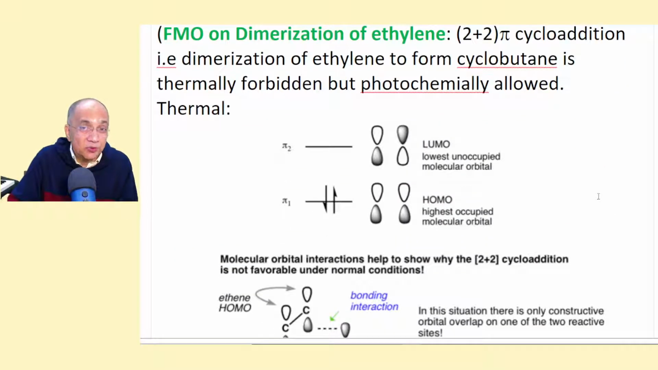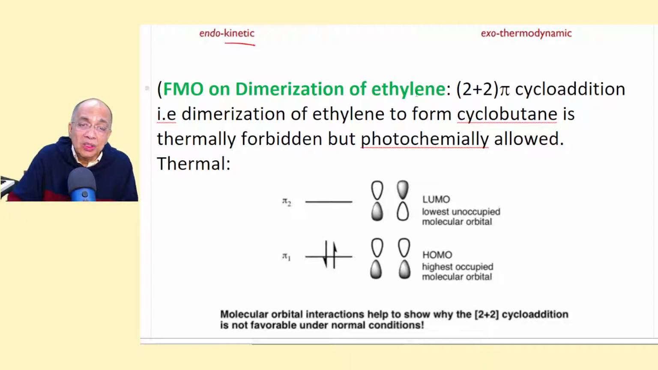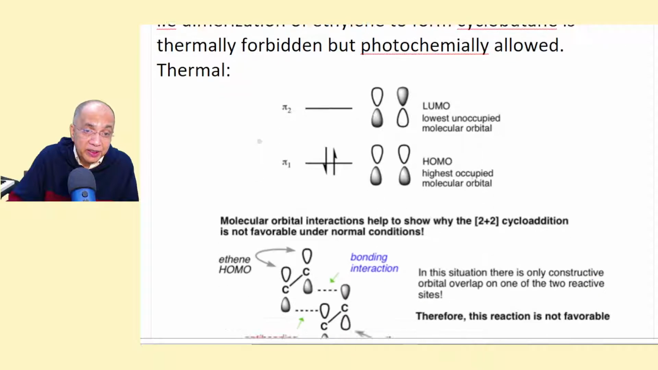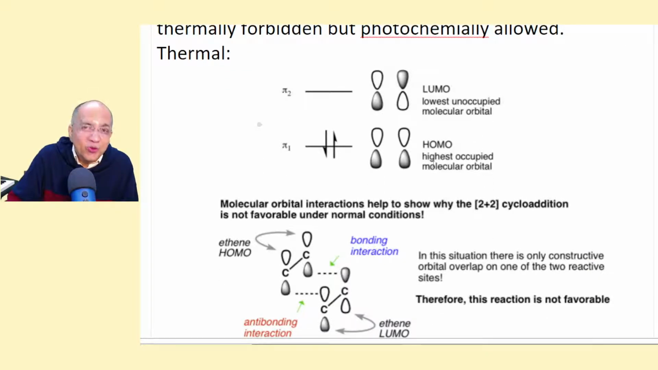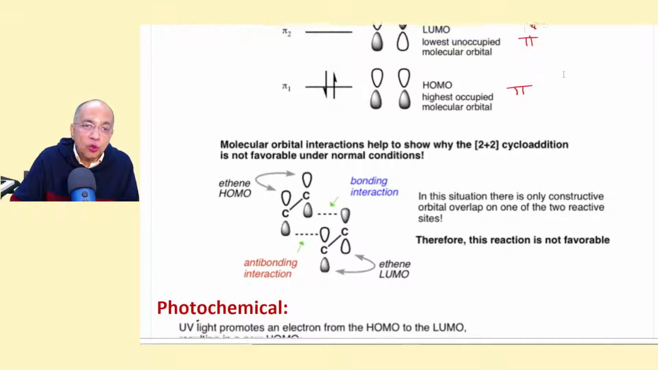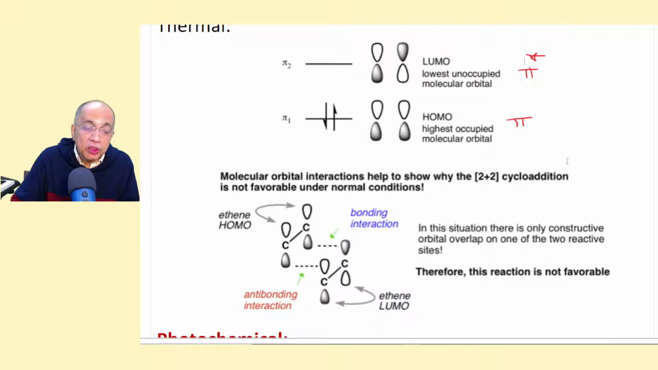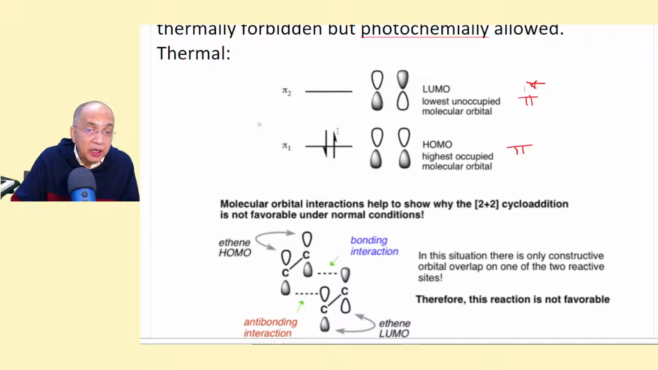Before closing, let us see how the dimerization of ethylene is photochemically allowed, thermally forbidden. Supposing we look at the thermal dimerization. For one ethylene, the HOMO is this, 2 electrons are in pi 1. Let us call them pi and pi star. The other ethylene should be the LUMO. Both electrons are in the bonding MO, and this is the anti-bonding MO.